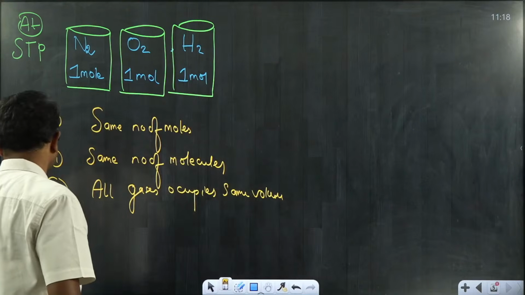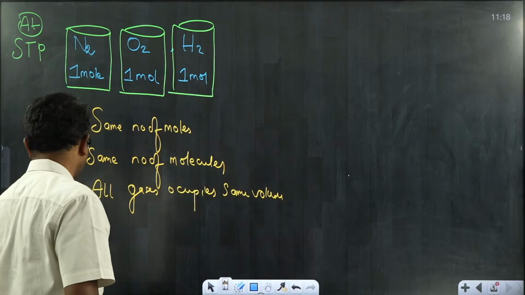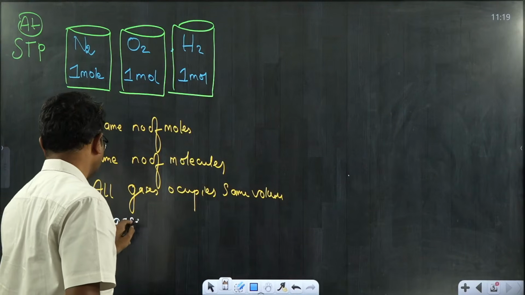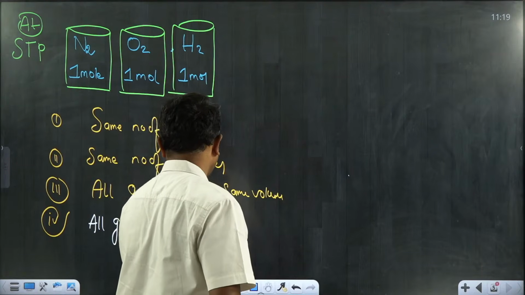And then the fourth statement: all gases contain the same number of atoms.